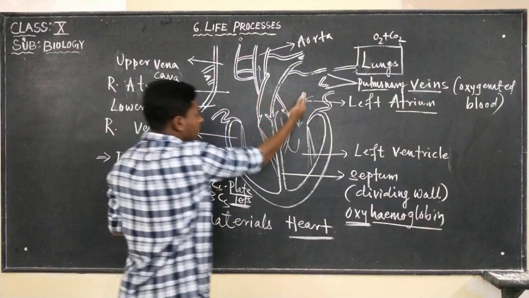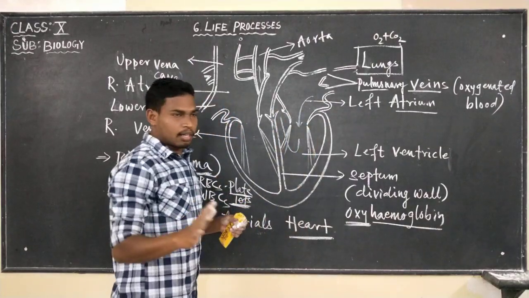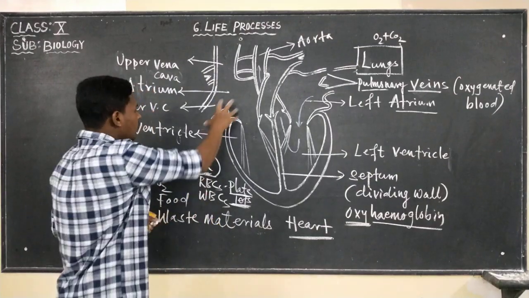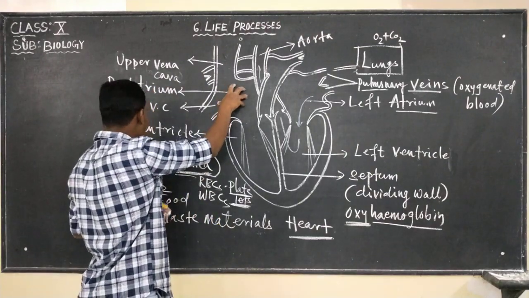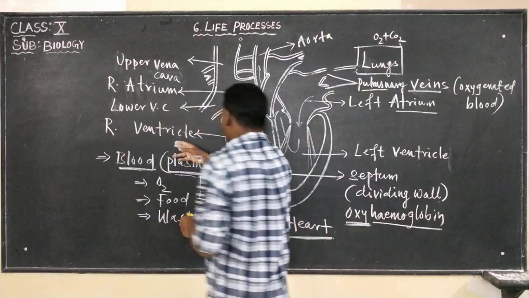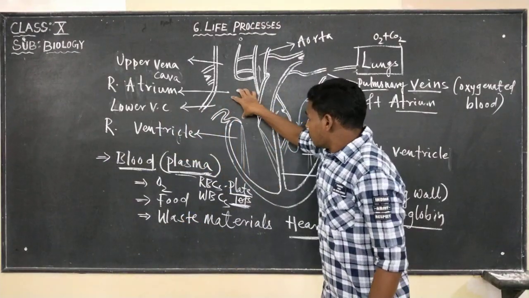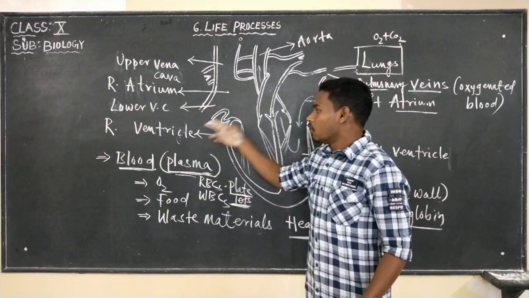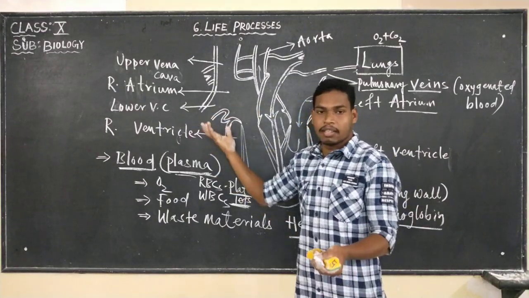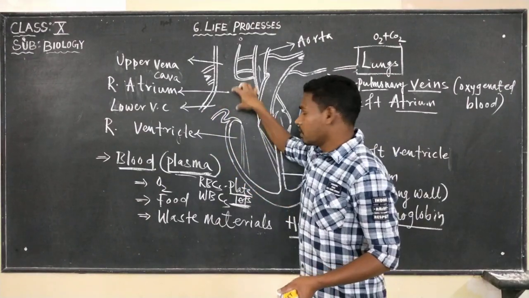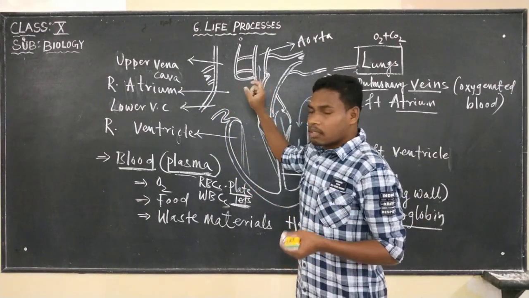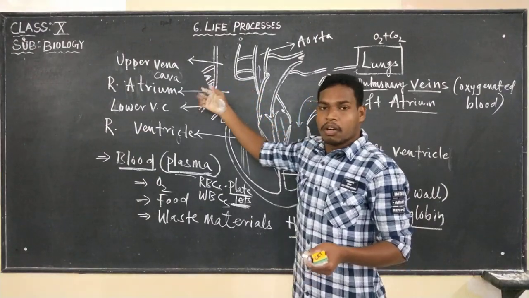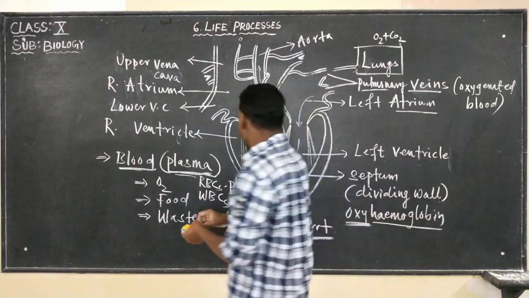Now this part, it was carrying what? Oxygenated blood, and this part it is going to carry what? Deoxygenated blood. Now this deoxygenated blood comes into the right ventricle. When the right ventricle is in a relaxed condition, blood is going to come here. What kind of blood? Blood rich in carbon dioxide. Now when this chamber contracts, the blood flows on.